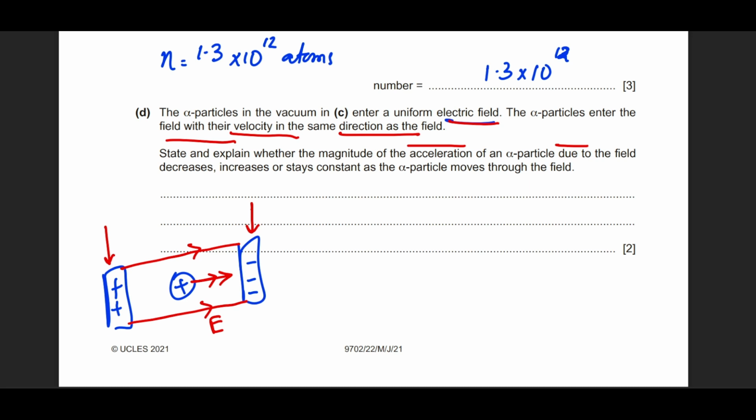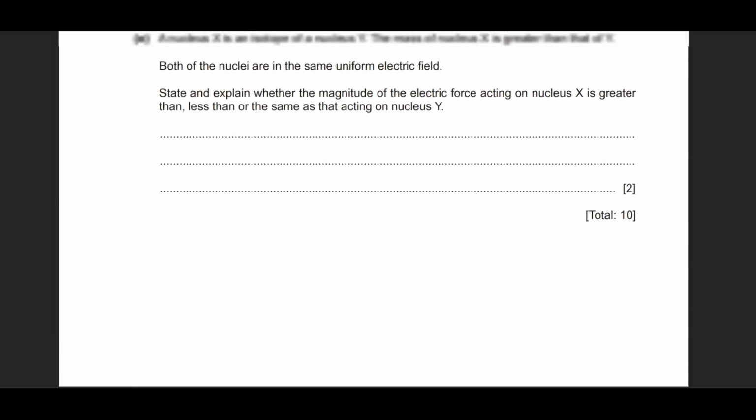So there is acceleration, right? But the acceleration is not increasing or decreasing, because although this is not a part of your course anymore, force is equal to QE. The electric field is constant, the charge is constant, then the force is constant. So F equals ma, the acceleration is also constant. Okay, but there is an acceleration because it is moving towards the negative plate.